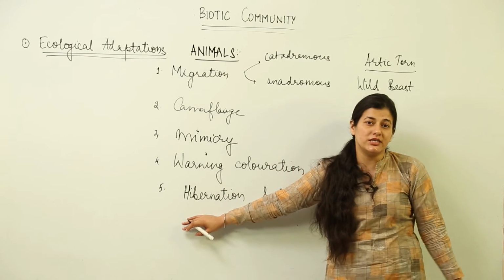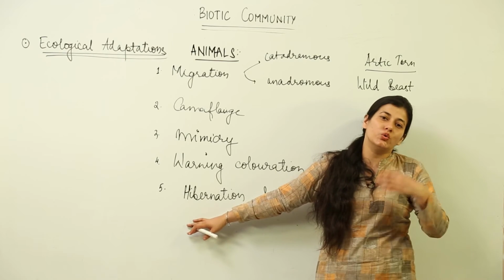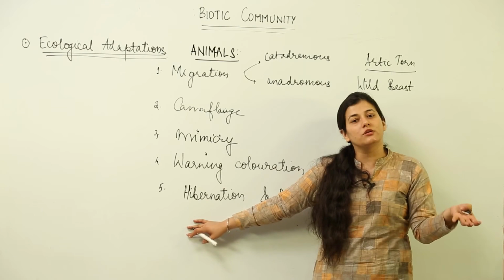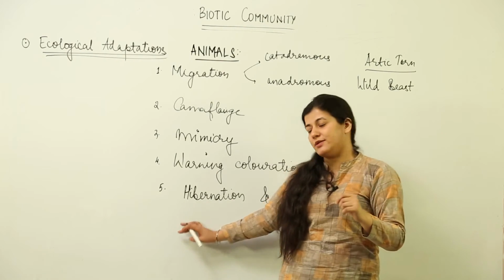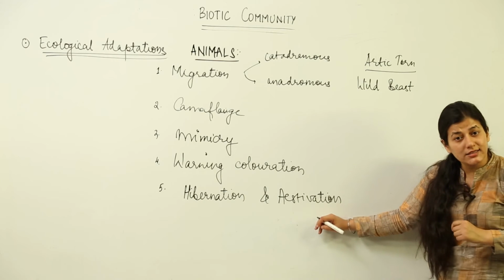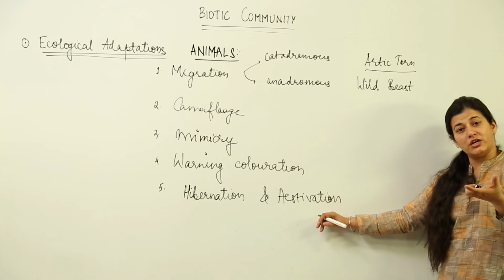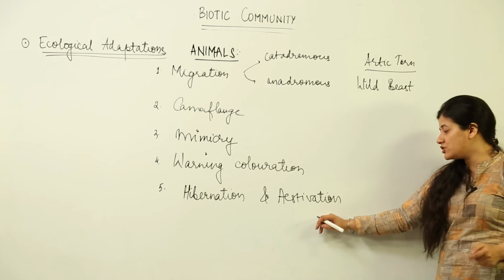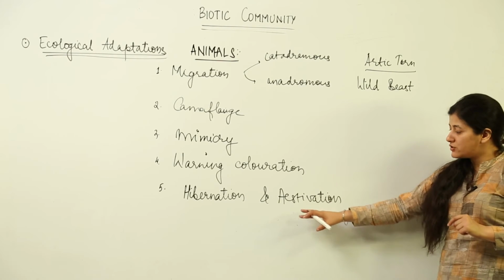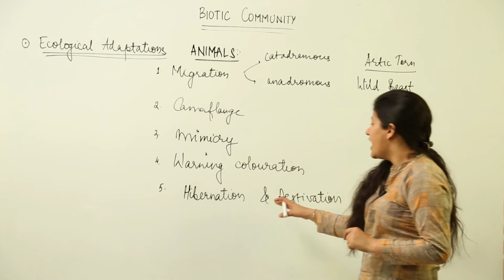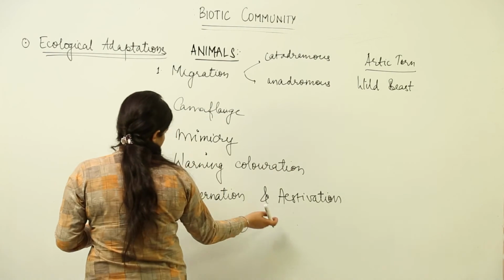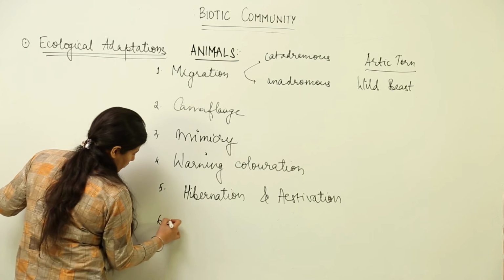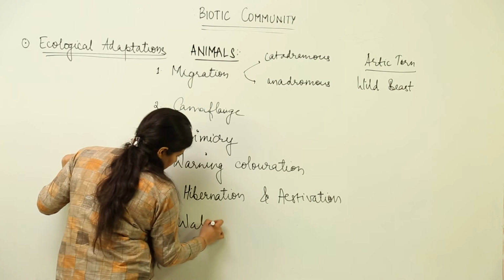Hibernation is winter sleep. The snakes often go into hibernation mode. These reptiles cannot survive in winter, so they often go to their winter sleep. There are certain organisms like snails, they go into summer sleep because they cannot tolerate the dry conditions of the environment. Those dry conditions are hostile for them, so they go to summer sleep. So we have hibernation and estivation, and apart from this there are certain adaptations for water scarcity, water stress adaptations.